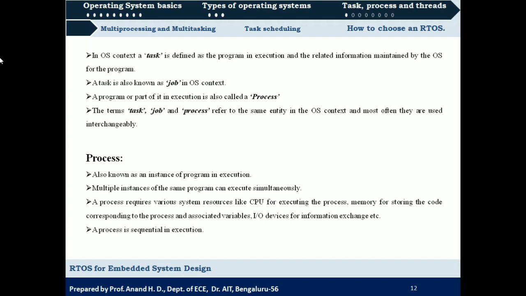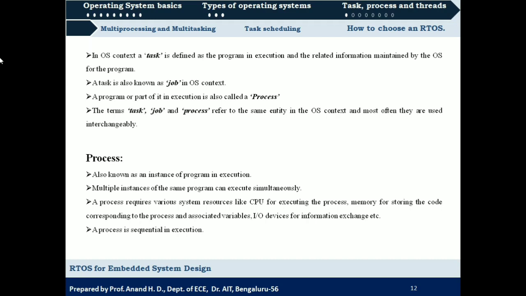A process requires various system resources like CPU for executing the process, memory for storing the code corresponding to the process and associated variables, IO devices for information exchange, etc. When you divide a program into a number of processes, corresponding to each process there will be a code, correct?